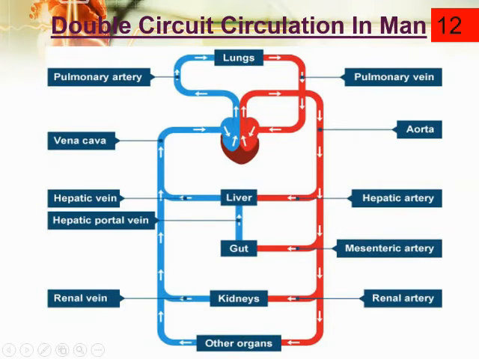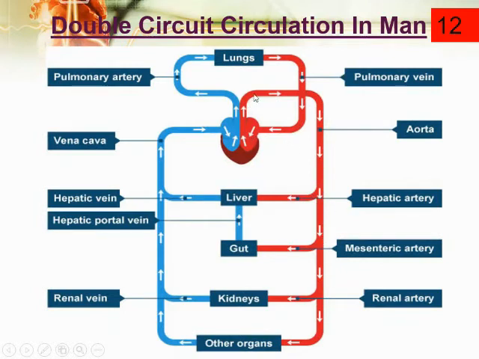In the lungs, in the alveoli, the oxygen diffuses into the blood, and now the blood is oxygenated, and this oxygenated blood is coming back into the left atrium. Now from the left ventricle the blood is going through the systemic aorta. It is going towards all parts of the body.